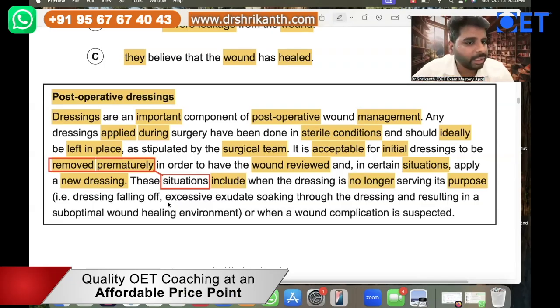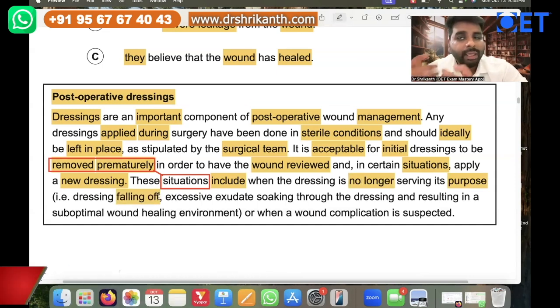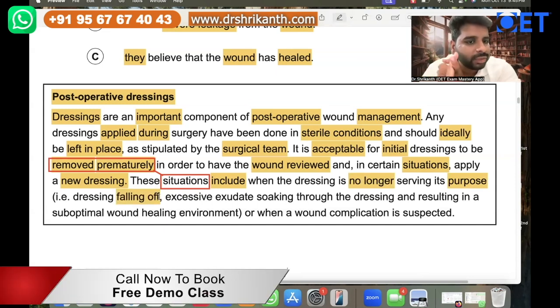And see over here, dressing falling off. So the dressing was not applied properly. The dressing is falling off. If the dressing is falling off, in that situation, what can the nursing staff do? They can remove the dressing.